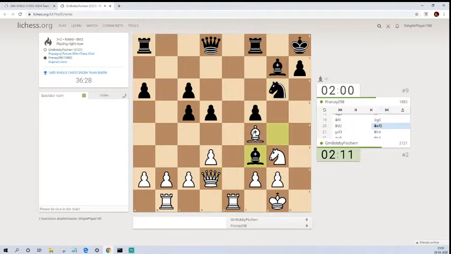So queen to d2, and now bishop takes f3, g takes f3, destroying this pawn structure. This is now the weakness in white's camp, and this is something that black has to exploit very soon. So queen to h4, immediately the queen joins the attack, and now the f4 piece is under attack by the knight as well as the queen. So white has to take care of that.